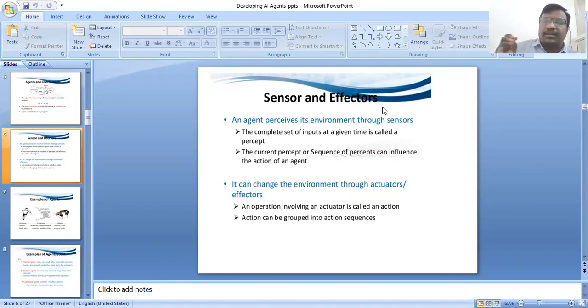It can change the environment through actuators or effectors. An operation involving an actuator is called an action, and an action can be ignored in the action sequence. That is sensors and effectors.